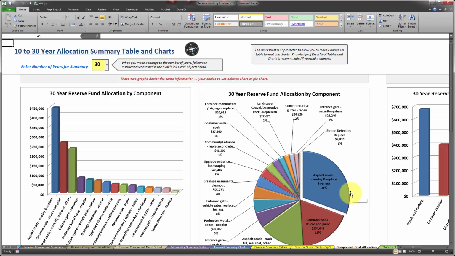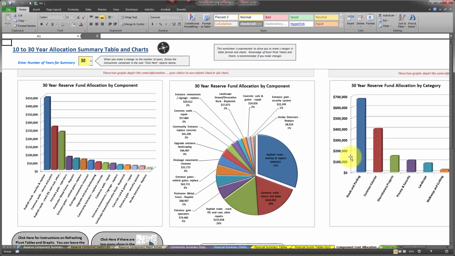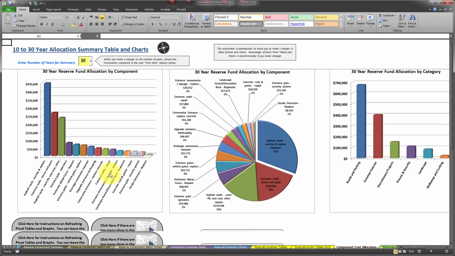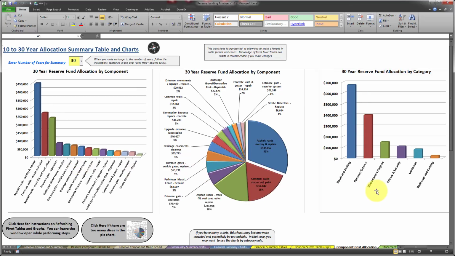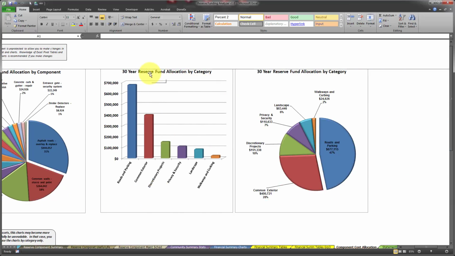There's also a component allocation graphs. Here you can see the 30-year reserve fund allocation by component in both a bar chart and a pie chart format, and also the same with the reserve fund allocation by category instead of just by component itself.